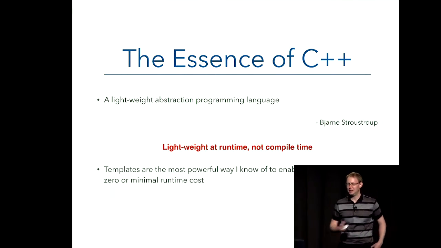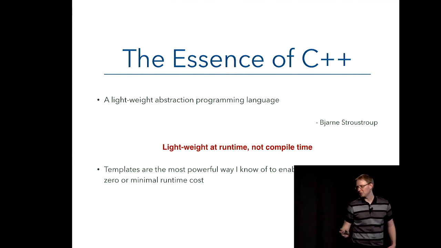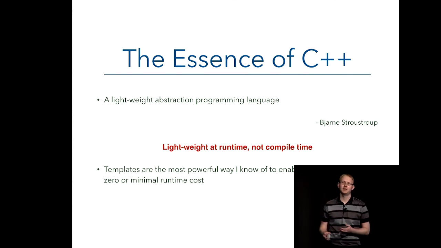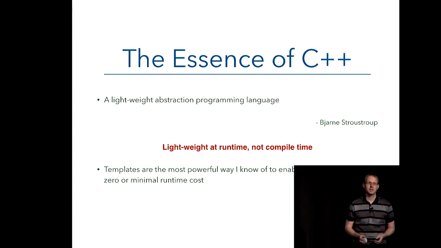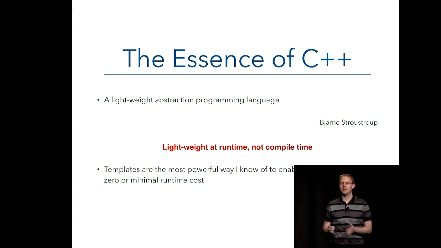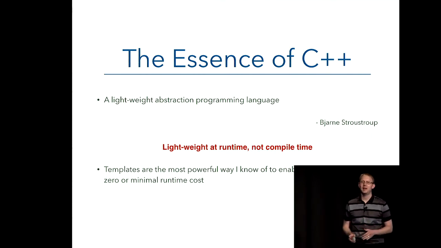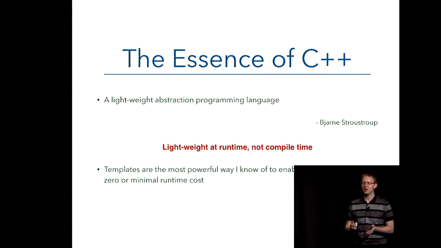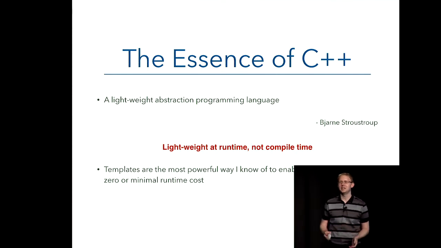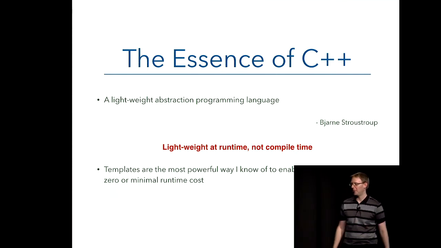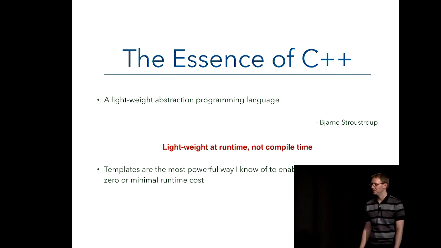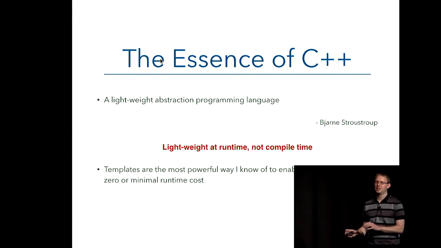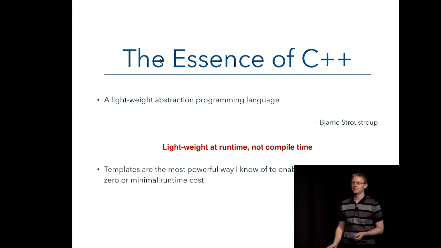What he's referring to, and he went on to explain, is runtime. So the goal really is to say, let's give you the most power of abstraction that you can have with the least runtime overhead. Now, there are many languages like Haskell and all sorts of other things that give you better powers of abstraction than C#, but they impose a runtime cost for you. I've done enough C# now that I get annoyed at the fact that my objects are all 3 times as big as they need to be, and the code is not quite as good as it should be. C++ doesn't have those problems. And for me, the best way that I know of to achieve that goal of creating abstractions with minimal runtime overhead is via templates.